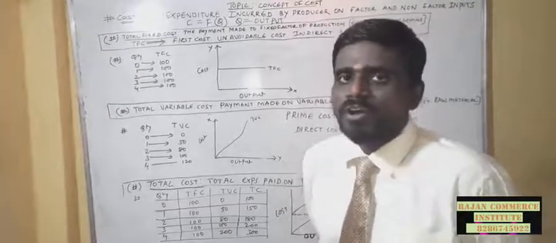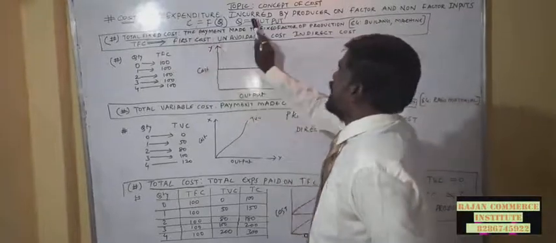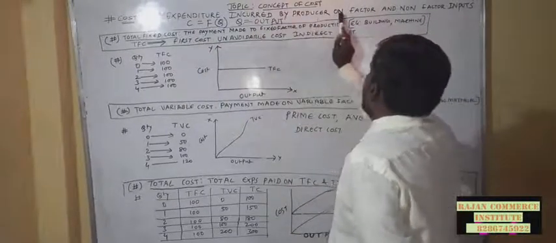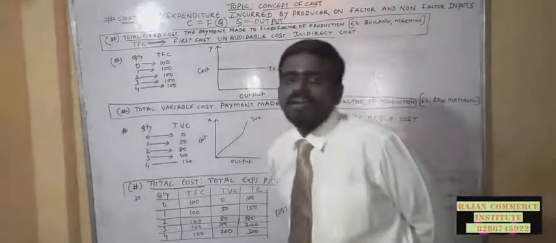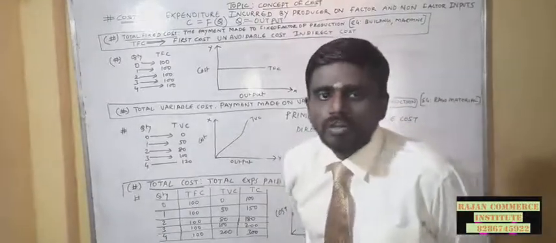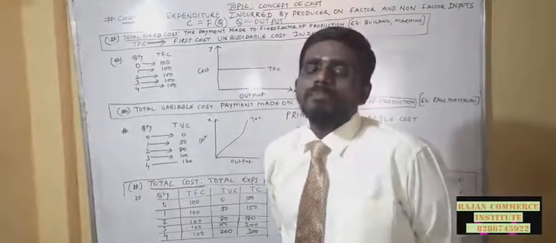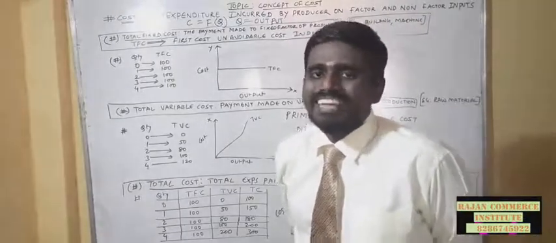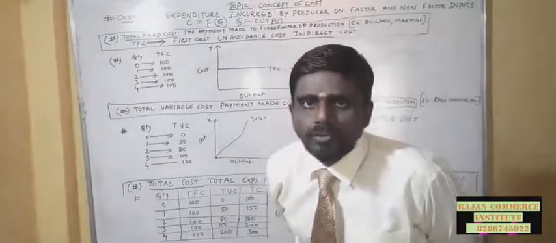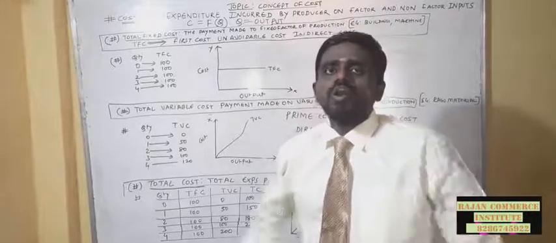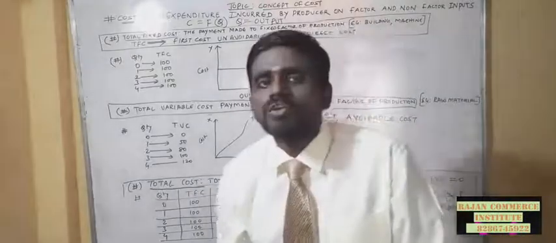Now what is the meaning of cost? Cost refers to expenditure incurred by the producer on factor and non-factor input. In short, it is the total cost incurred by the producer to produce a certain amount of output, and that is called cost. That means the overall expenses incurred by the producer to get the output, that is what cost is.